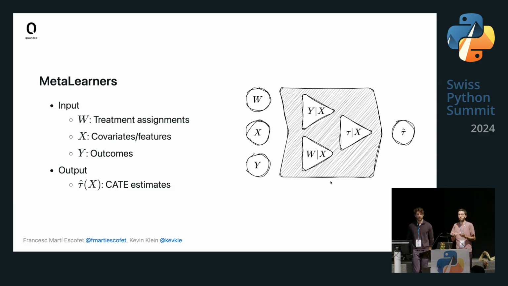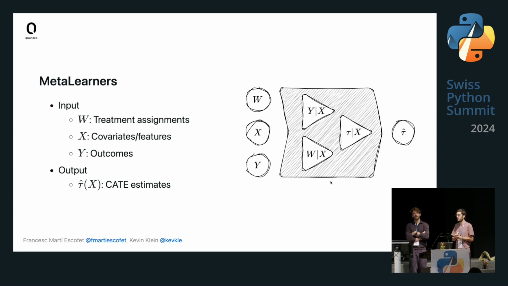But there are some nice properties of better meta learners. For example, an R learner has three base models, and at the end, they regress different things. There's one model which regresses the outcome based on the covariates, and one model which regresses the treatment based on the covariates. And they combine this using some formulas to reduce the bias of the outcome assignment and different biases at the end.